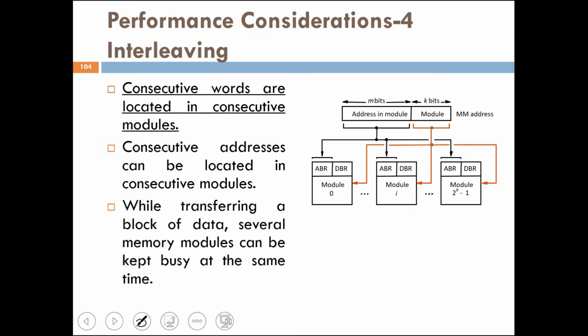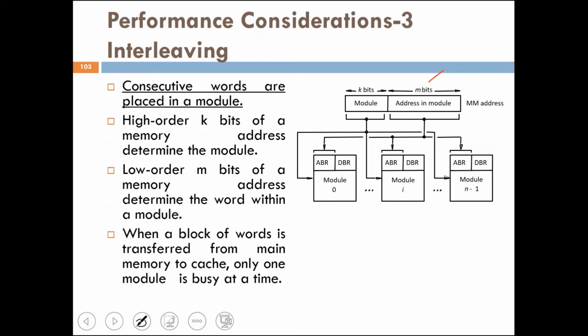Thus during a block transfer, several modules can be busy at a given time. This results in faster access to a block of data as well as higher average utilization of the memory system. To implement this interleaving structure, there must be 2 raised to k modules. So these two methods are important from the exam point of view.